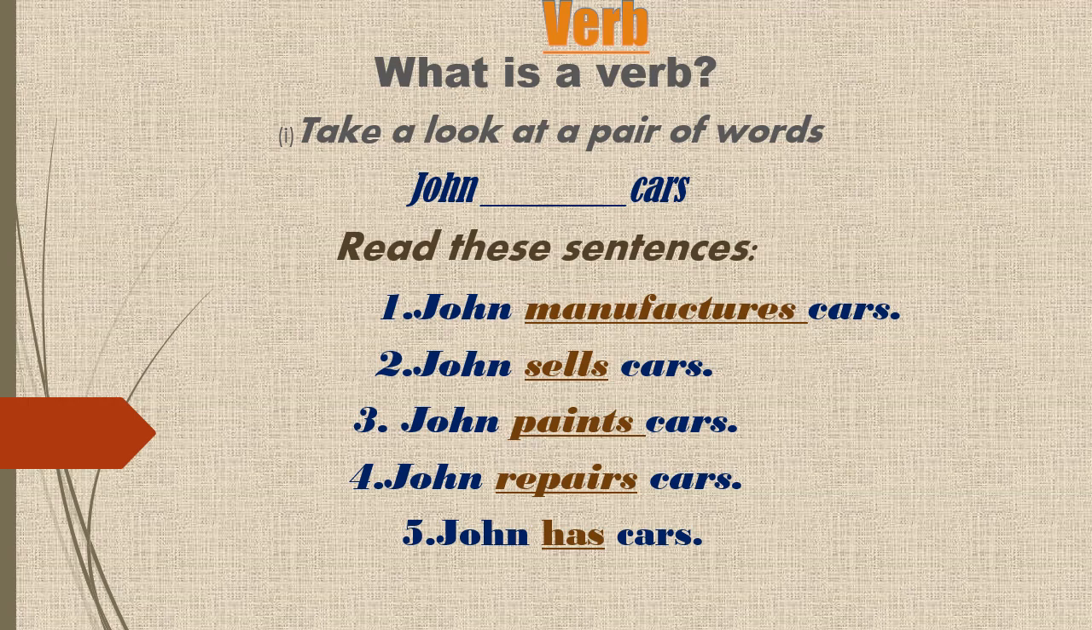Look, each time when we add a verb, the sentence would become a meaningful one. Here we go. John manufactures cars. It means John does the job of making cars. John sells cars. It says that John does the job of selling cars. John paints cars. It implies that John does painting. John repairs cars. It means John mends cars. John has cars. It means he owns cars.